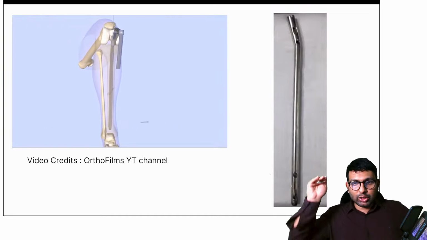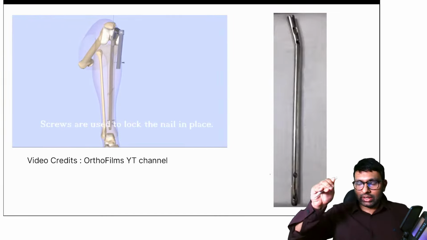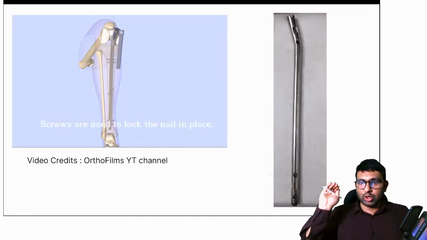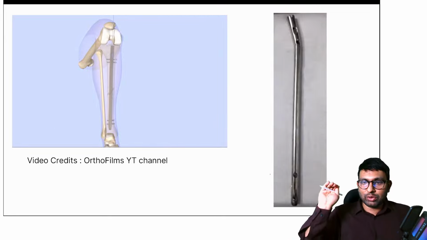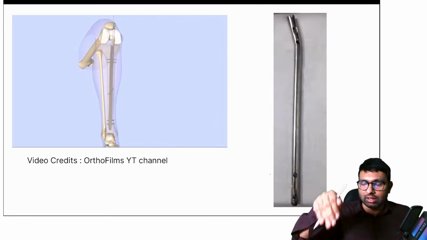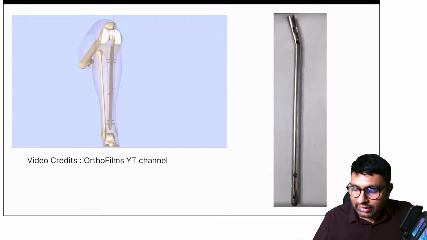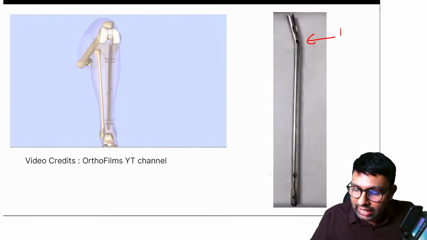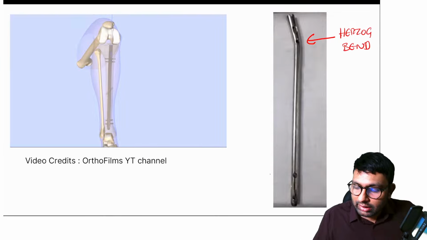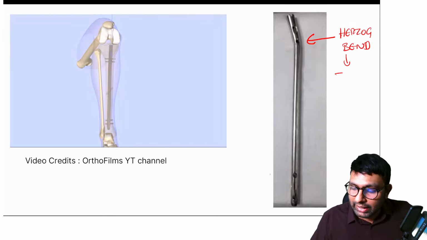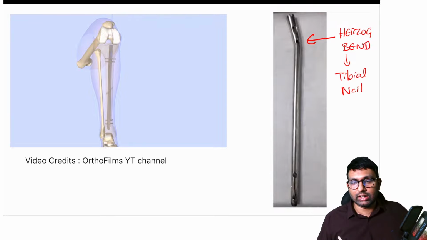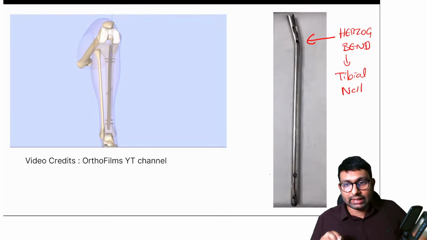Can you see that to put that nail inside, because it is at this proximal tibial junction, they have to compensate that curve. And that curve is compensated with the help of a bend. This bend in the nail is called the Herzog bend. It is called the Herzog bend. This is a feature of a tibial nail. Not a femoral nail, Stardust, not a femoral nail, Shabir. This is a tibial nail.